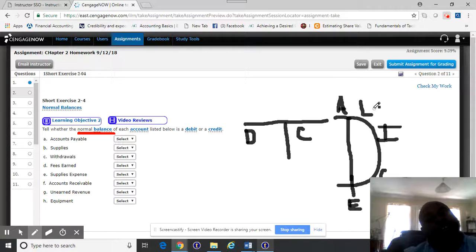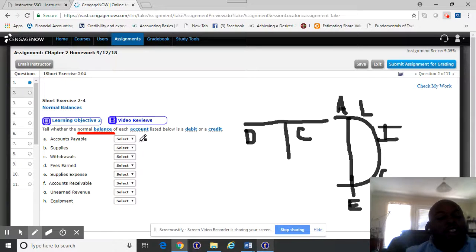liabilities, income, which also means revenue, and capital. Whenever it is increased, we credit it. That's why everything over here, when you look at Alice, when we increase it, it's a credit. When our liabilities increase, we credit it. When income increases, we credit it. When capital increases, we credit it. On the other hand, with assets and expenses, when we increase those, we debit it. So if you remember this, you'll do okay.